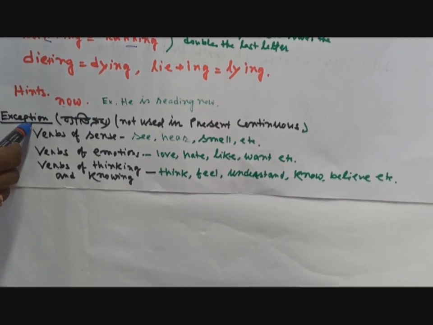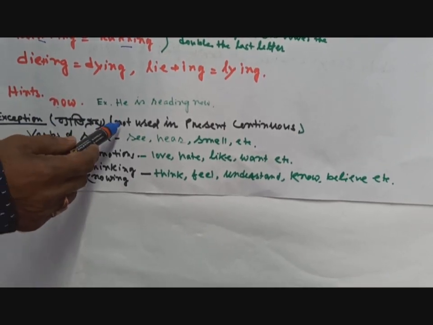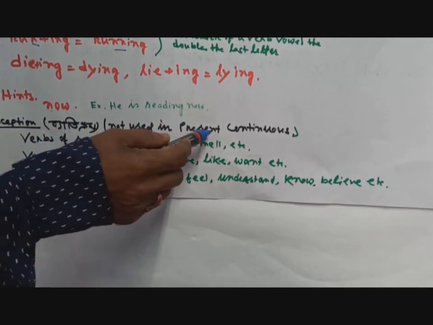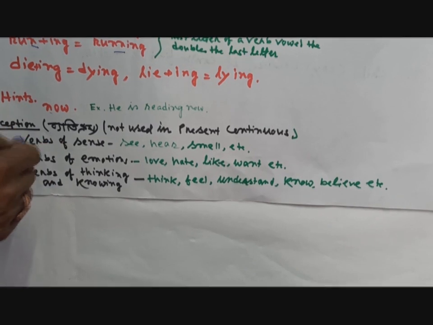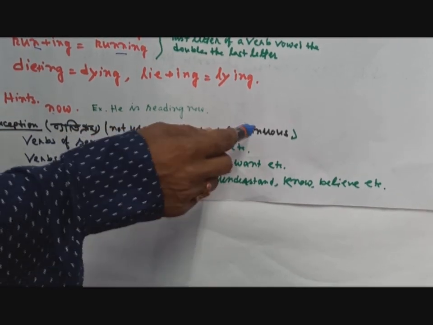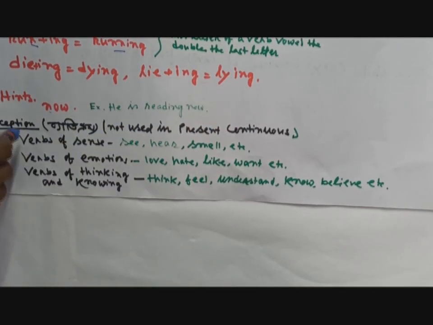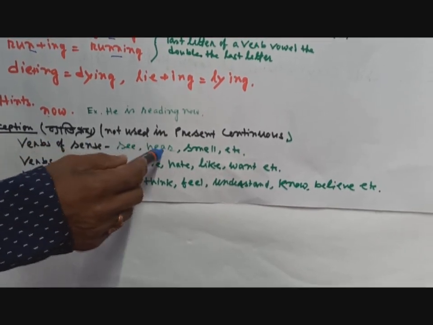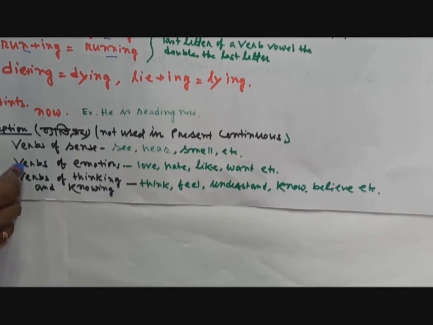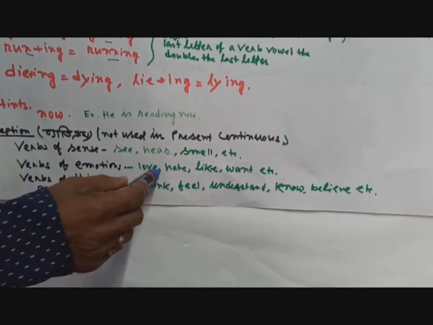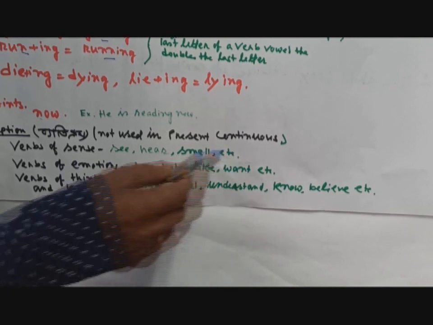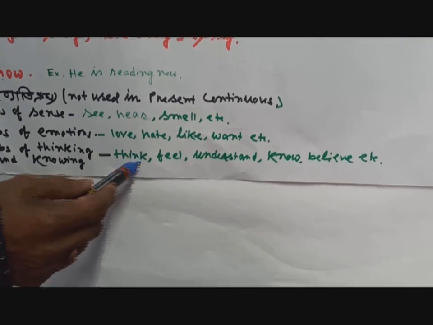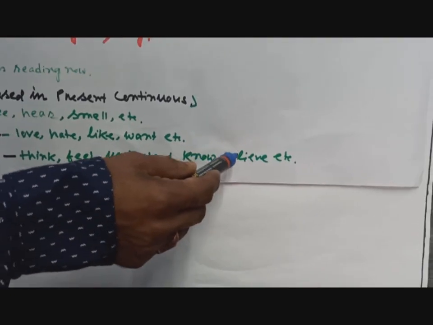There are some exceptions. That means there are some verbs where you cannot use present continuous tense. There are some verbs in which we cannot use present continuous tense. Those verbs are verbs of sense: see, hear, smell, etc. Verbs of emotions: love, hate, like, want, etc. Verbs of thinking and knowing: think, feel, understand, know, believe, etc.